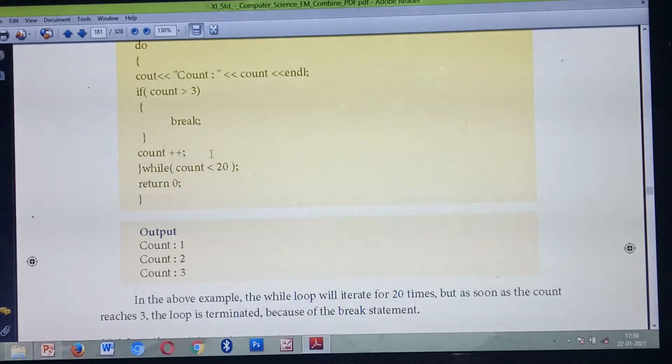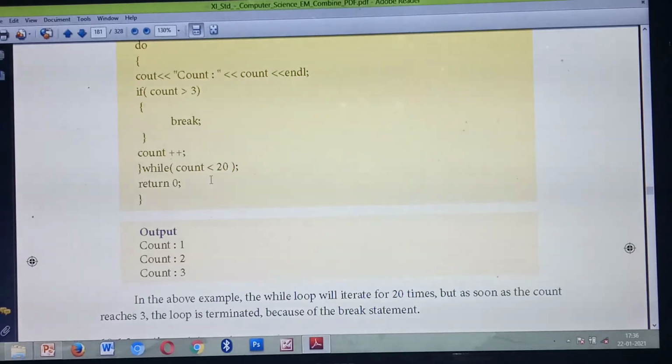So here, if you are giving 4, okay, 4 is greater than 3. Whether 4 is greater than 3? Yes, 4 is greater. So once the condition is greater than 3, immediately it will break the program. It will come outside of the program. After that, the program won't get executed. So once the condition is satisfied and the break statement is found, automatically the control will come outside of the program.